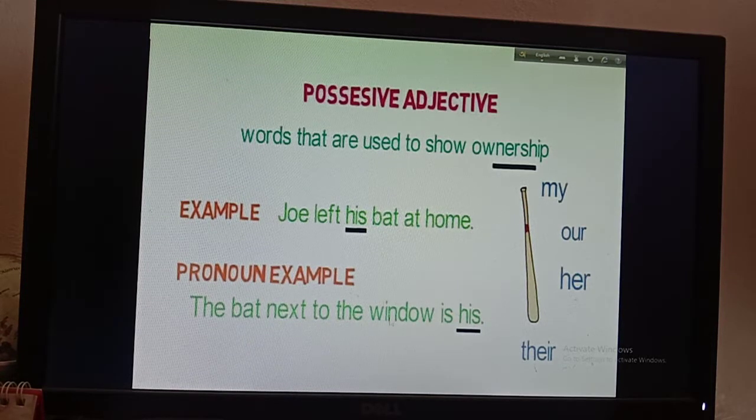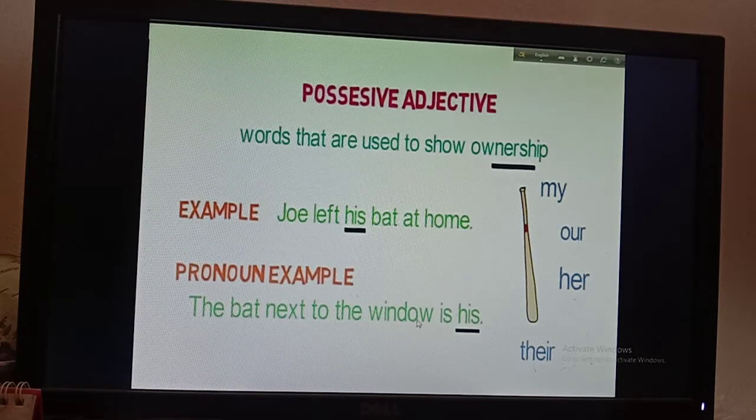So there are also the difference. Example, the bat next to the window is his. So here his is not a possessive adjective, here his is a pronoun.